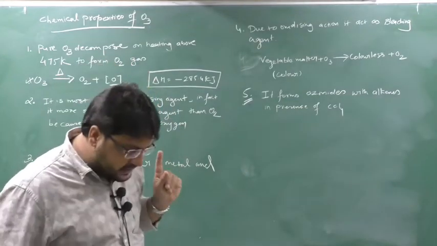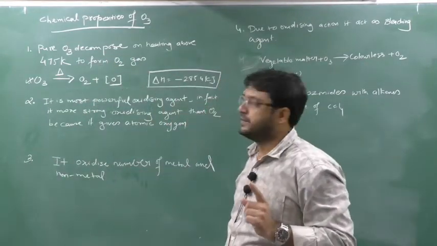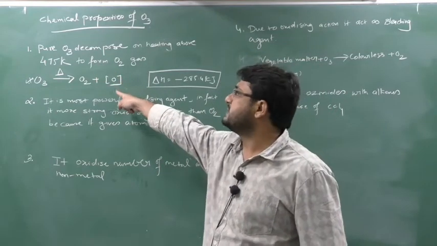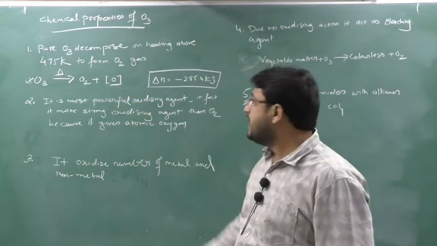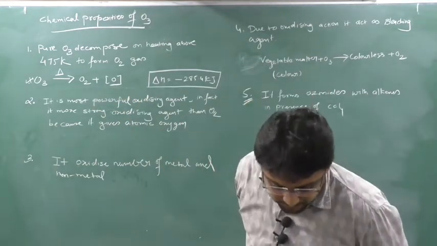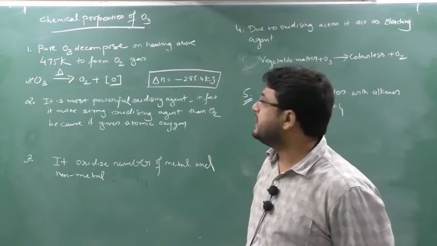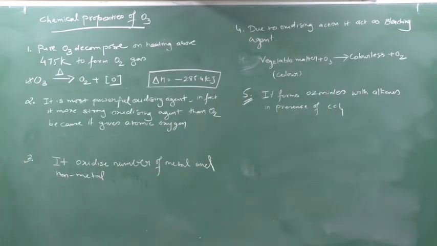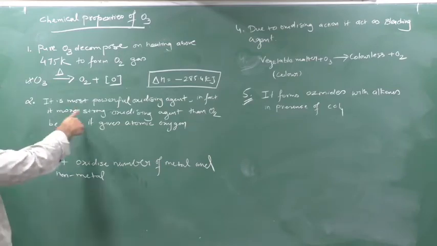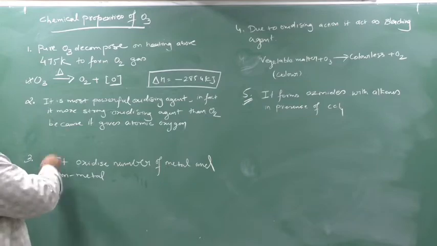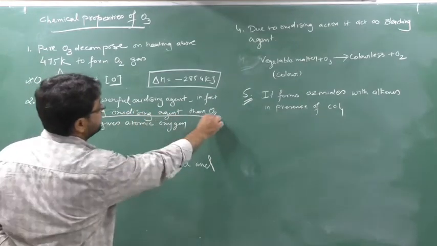So the first important chemical property is that ozone gets decomposed at nearly 475 Kelvin to form O2 gas, and it also liberates nascent oxygen. As ozone is removing oxygen, and removal of oxygen we say is reduction, hence ozone is a powerful oxidizing agent. Clear? Next, it is the most powerful oxidizing agent. Who? Ozone.